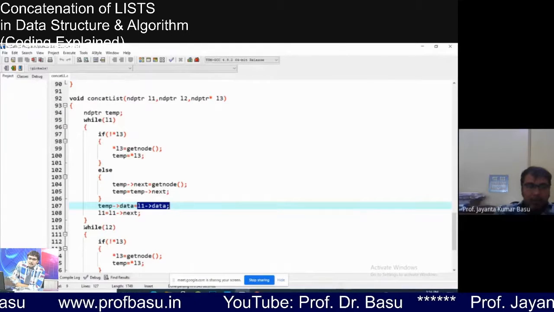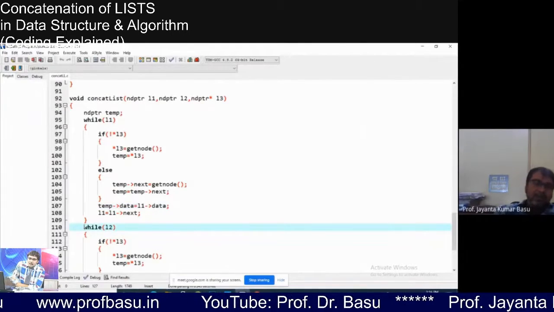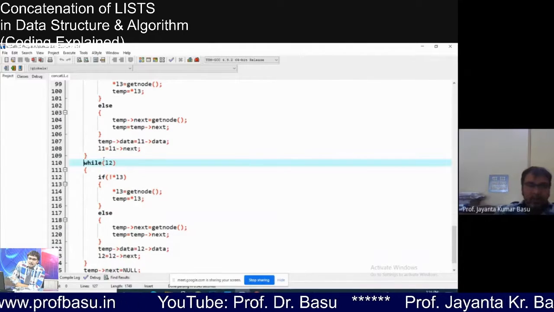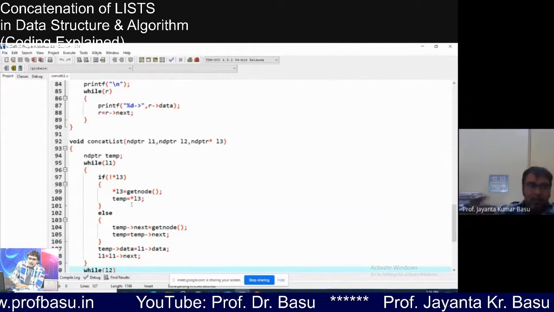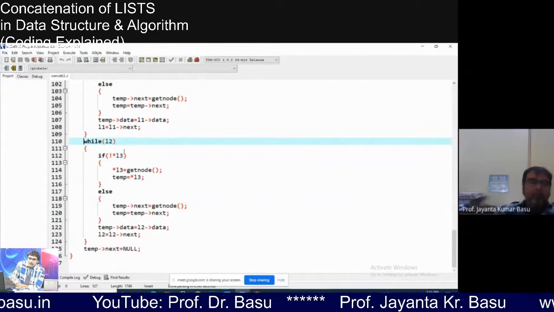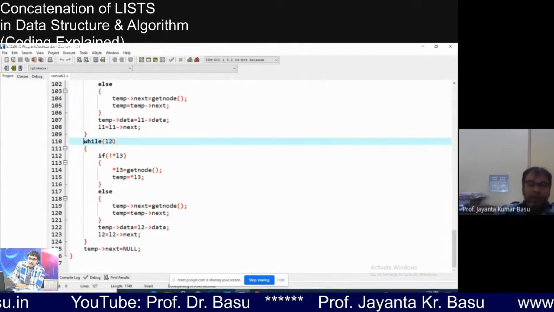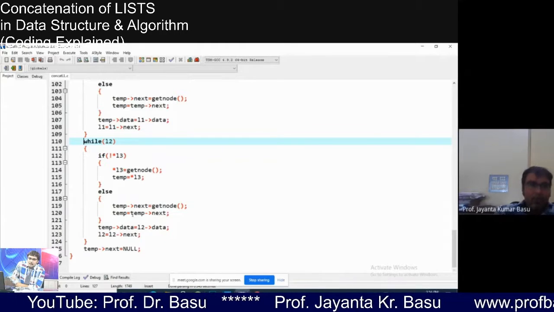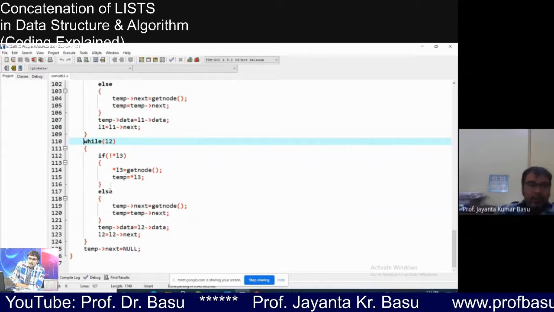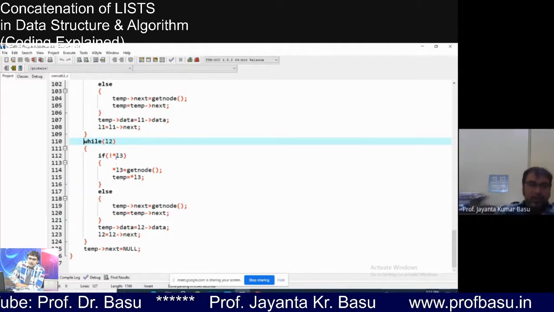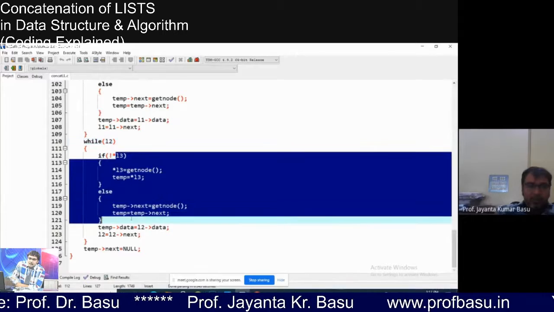Then control will enter the second loop with linked list 2. The same way we have done for L1, we will copy each and every element of linked list 2 to L3.